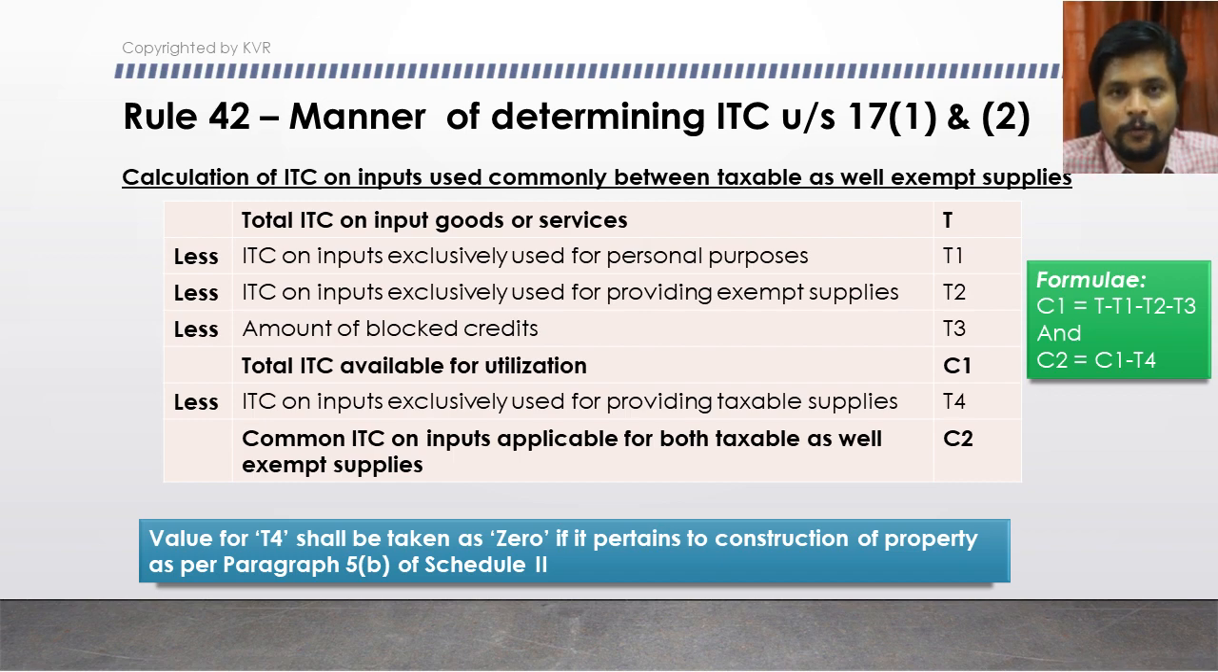As per schedule 2 paragraph 5(b), which I told you about, it has to be included as part of taxable supply only. It cannot be included under exempted supply. So it has to be included under taxable supply. But while arriving at this figure, we have to first take it as 0. The inputs pertaining to that construction have to be taken as 0 at the initial stage.